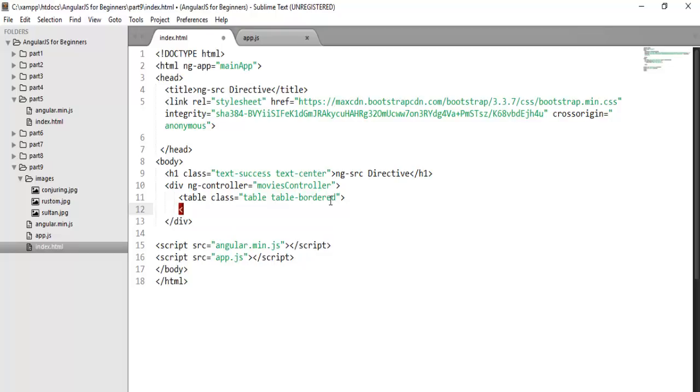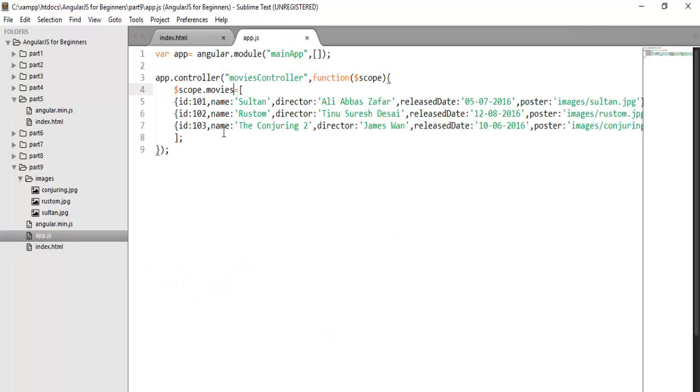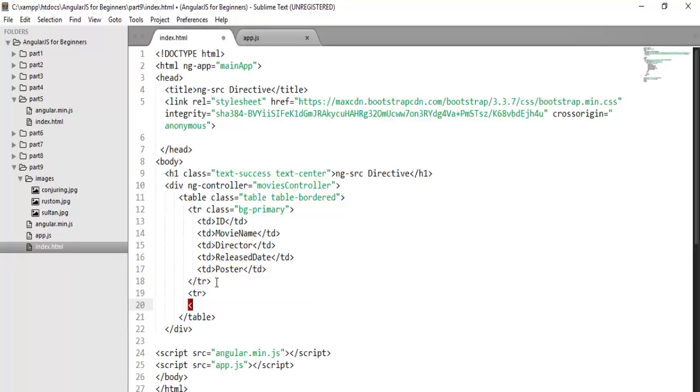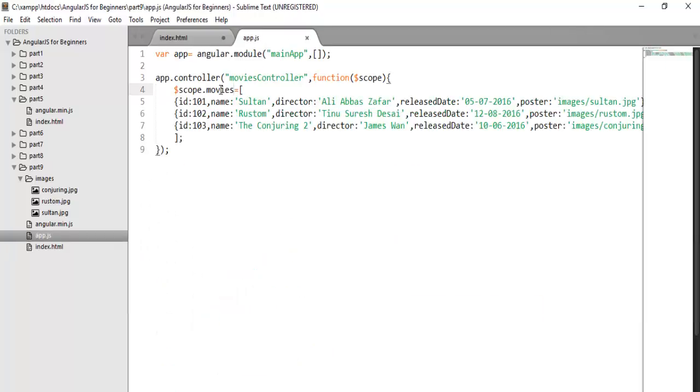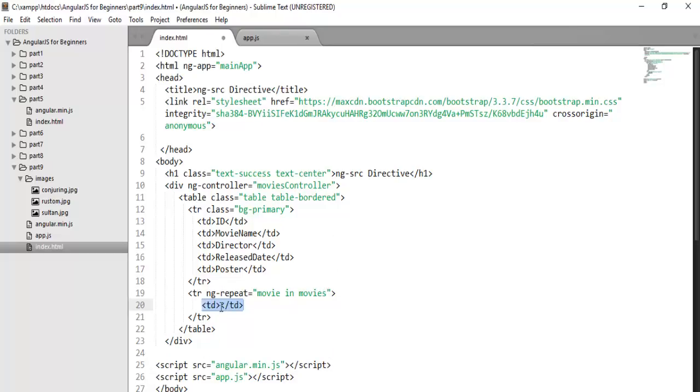Now I have created a basic table header. To represent each row you need to create a tr. To repeat the tr you need to use one more directive, ng-repeat, that will hold each movie that we have stored in this movies array. So movie in movies, and for each movie you need to bind the properties here.